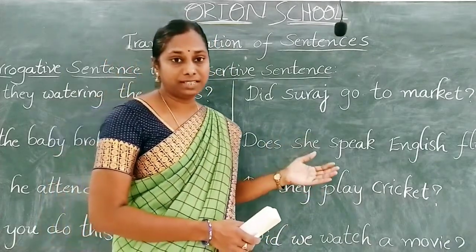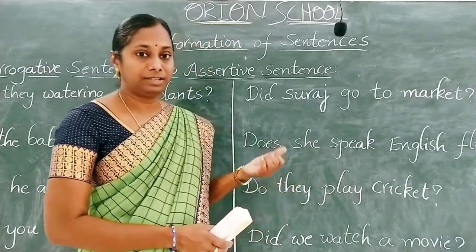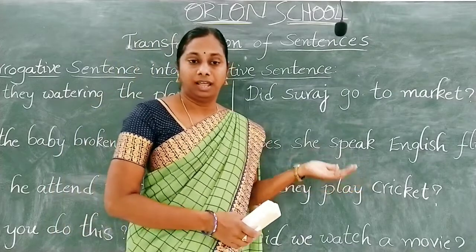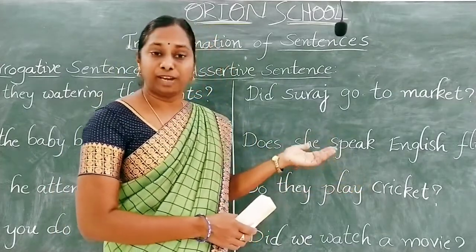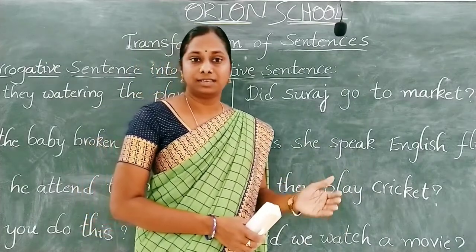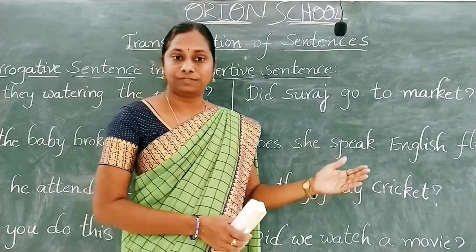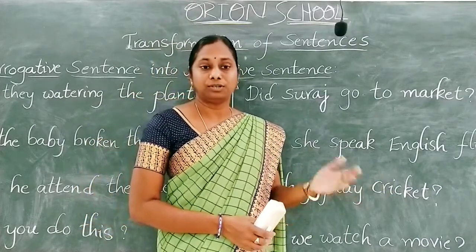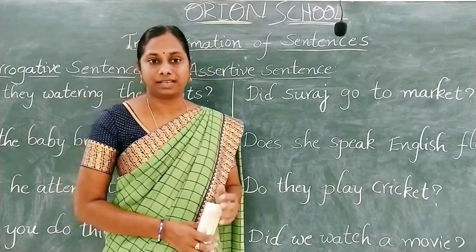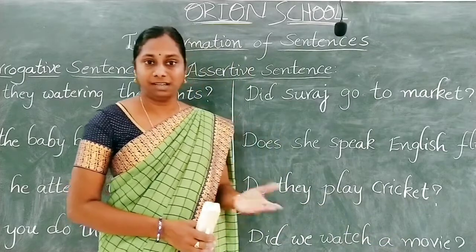If the subject is a third person singular pronoun, meaning he, she, it or any singular noun, and s or es is there in the main verb, then we have to use does. For example, "She sings beautiful songs." Then we have to use does: "Does she sing beautiful songs?" So that is the answer.